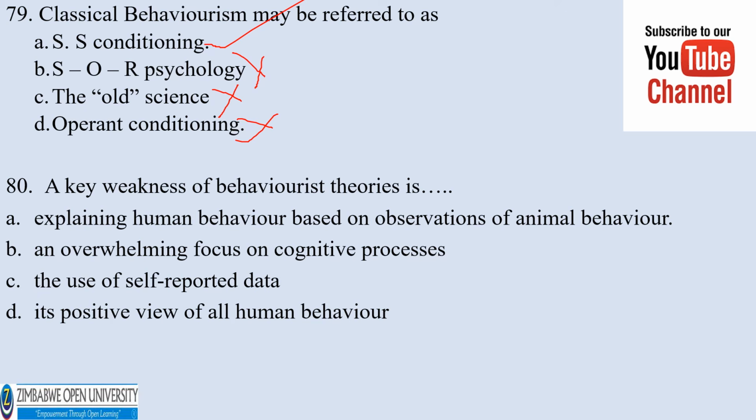Number 80. A key weakness of behaviorist theories is that A, explaining human behavior based on the observations of animal behavior, B, an overwhelming focus on cognitive processes, C, the use of self-reported data, D, its positive view of human behavior. The correct answer would be A. Its weakness would be explaining human behavior based on the observations of animal behavior.